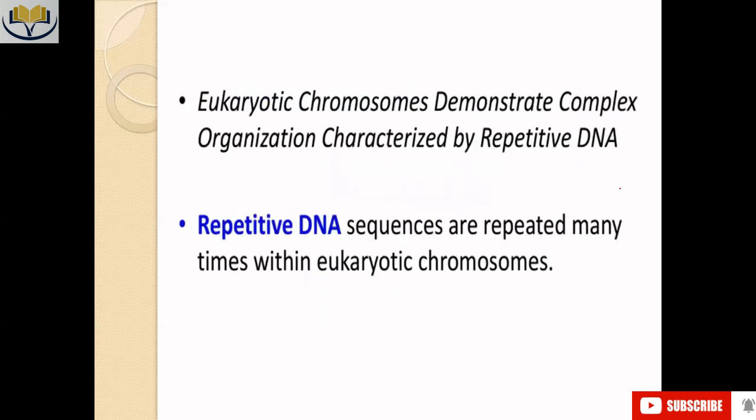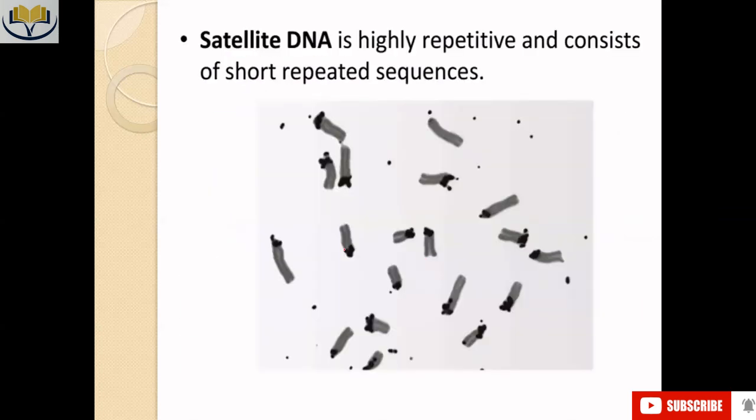So eukaryotic chromosomes demonstrate a complex organization structure. And in that complex organization structure, one very important part is repetitive DNA sequence. These are sequences that are repeated in manner. It may be possible that a particular sequence is repeated 20 to 50 times. I am telling the lower part, 20 to 50 times. Those are repetitive sequences.